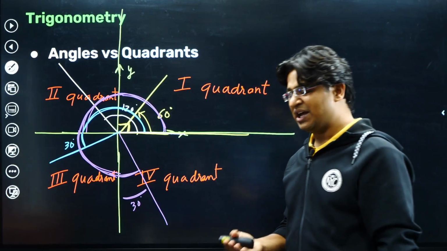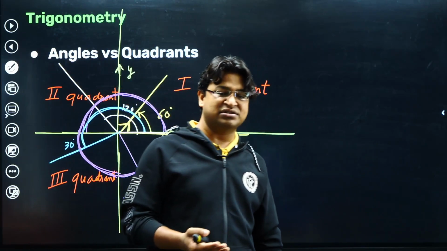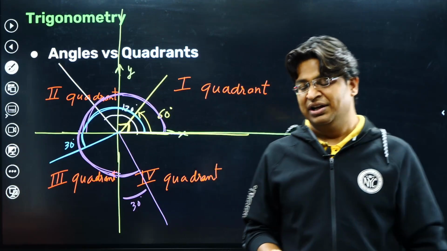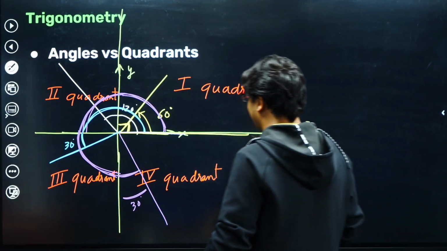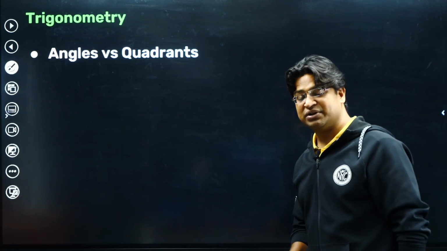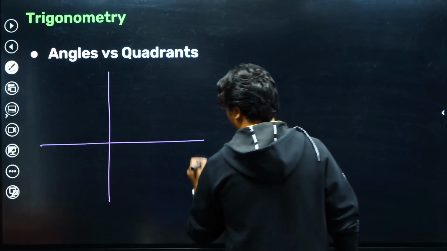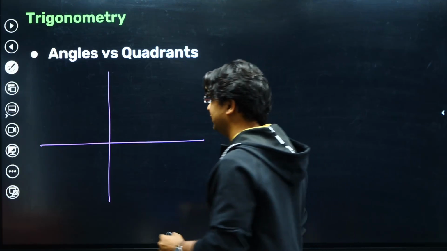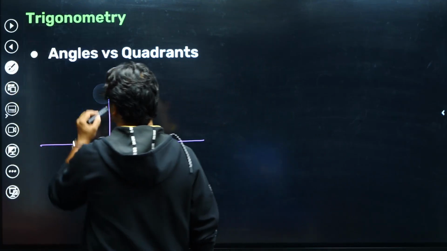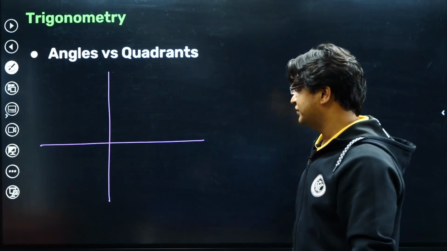You can just say that it lies on the y-axis. Similarly, 180 degree lies on the x-axis, 270 degree lies on the y-axis. Can you tell me what would be the angle that I need to cross to reach the first quadrant again after starting? For example, if this is the xy plane and I ask you to mark 400 degree, will you be able to tell me the quadrant of 400 degree?